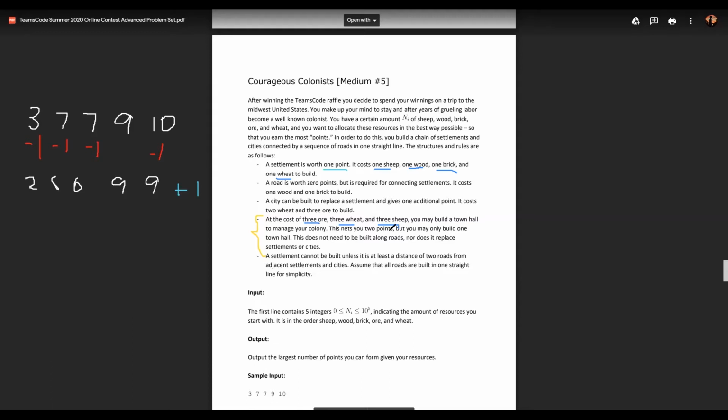In addition, we can also not build a town hall, because we don't know if that's going to net us the best result or not. So we pass in our resources without subtracting anything, and without adding any points.